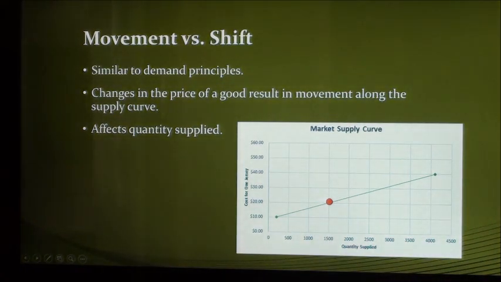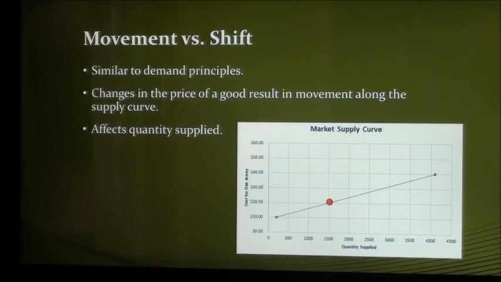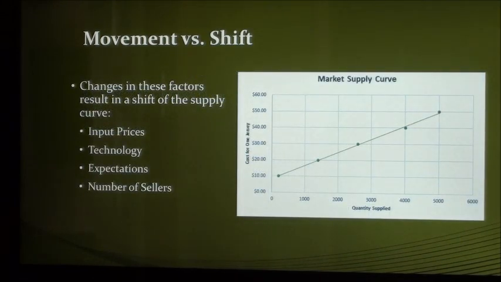It is again important to note the difference between a movement along and a shift in the supply curve. A movement along the supply curve is the result of a change in the price of a good, such as an increase in price of Packer jerseys. This is different than a shift in the supply curve, which is caused by one of the other factors previously mentioned.